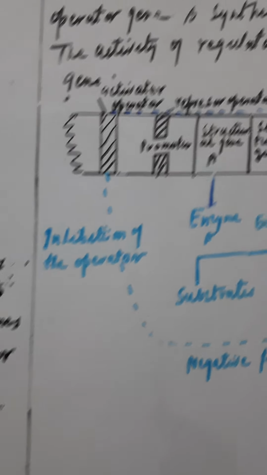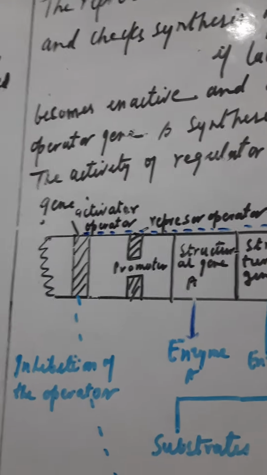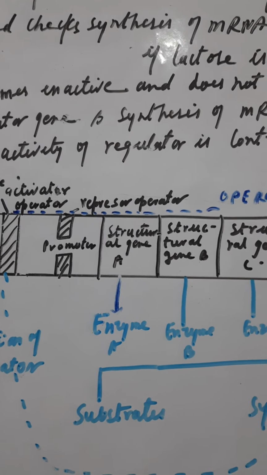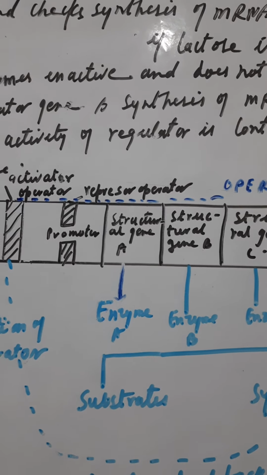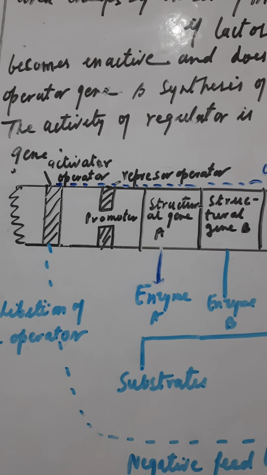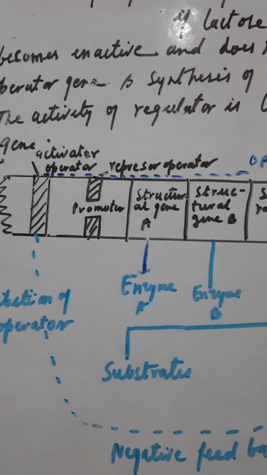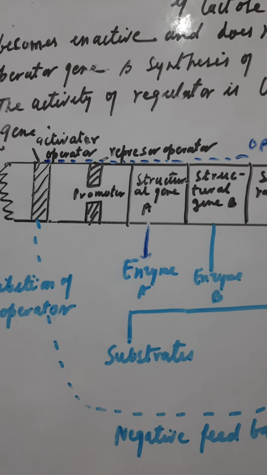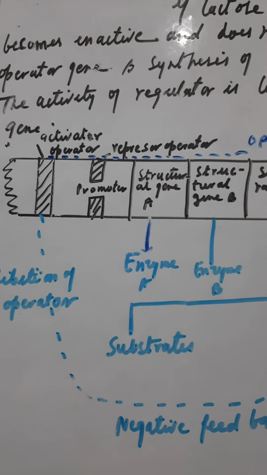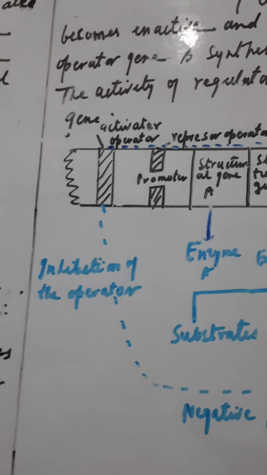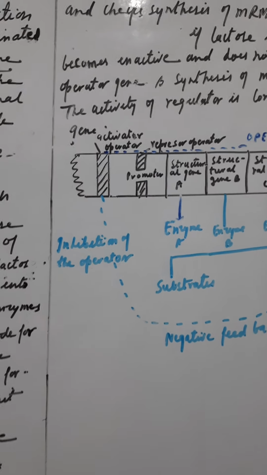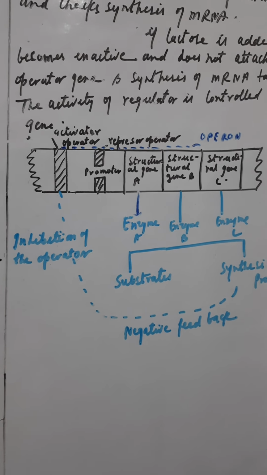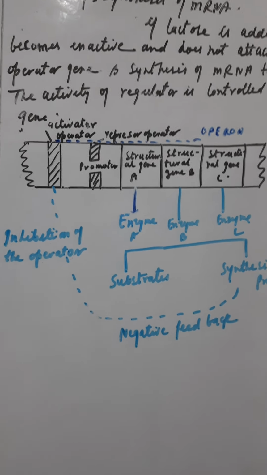Now the repressor attaches to the operator gene and checks the synthesis of mRNA. If lactose is added, the repressor becomes inactive and does not attach to the operator gene, and synthesis of mRNA takes place. Now the activity of the regulator is controlled by the promoter gene. Here you have read that the activity of the regulator is controlled by the promoter gene.